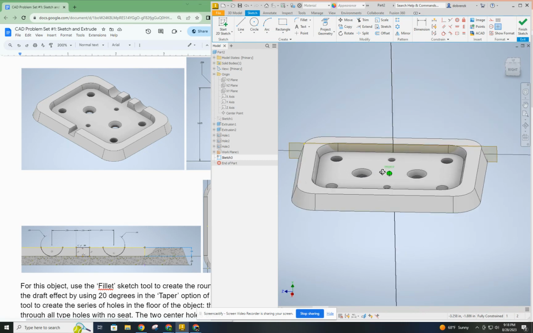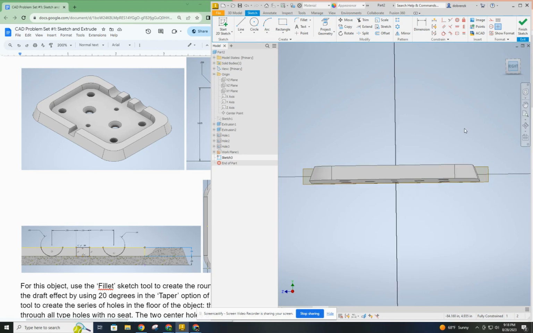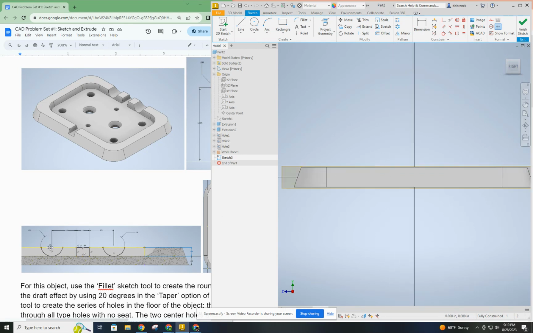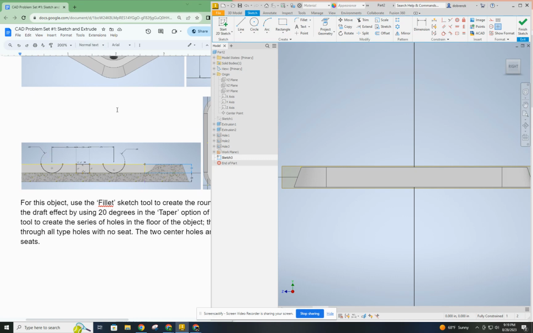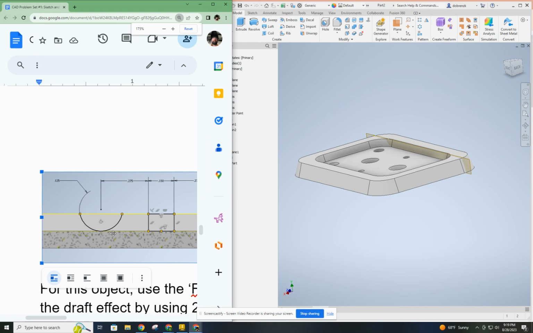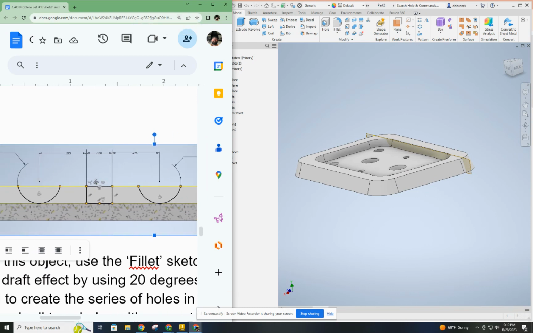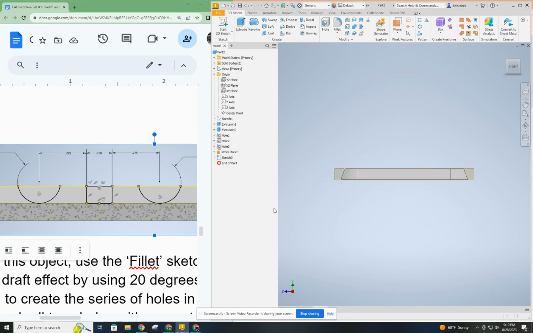Now the next thing I can do to get maybe a better view, because I really want to sketch from this right view, because that's the view that we're looking at down here, which I'm going to zoom in on. So this is what I'm trying to recreate. And I find it very helpful to sketch from the perfect on-looking view, which in this case is the straight right side of the view cube. But to do that, I have to somehow get past the outer wall of this part.